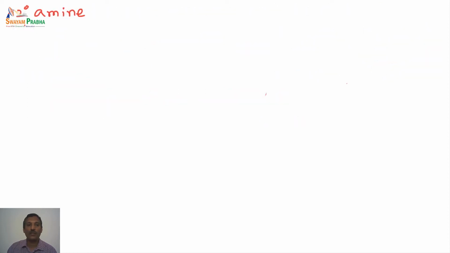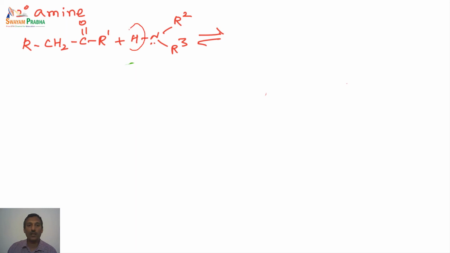Now let us look at the secondary amine. In the case of a secondary amine, there is only one hydrogen on the nitrogen. So in this particular case, we cannot use the same analogy, as the H2 and this O cannot be removed. In other words, we cannot say this amine will not undergo reaction with the carbonyl compounds, but we do have a product. So let us see how this reaction actually proceeds.